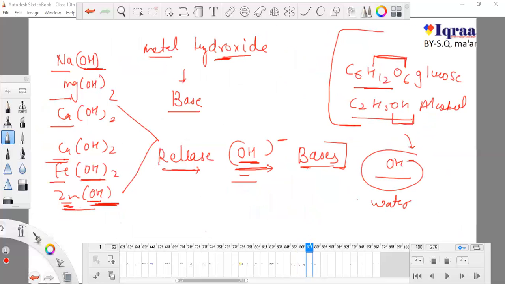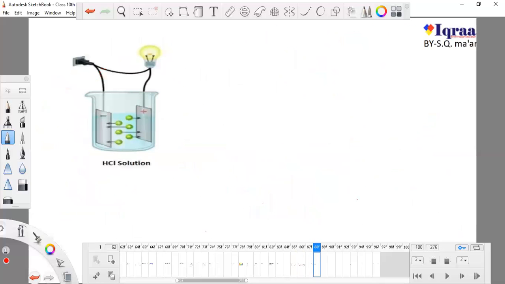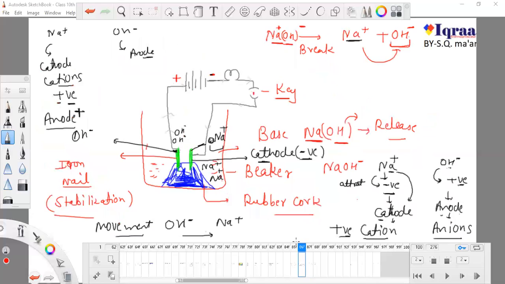So when these charges flow, this bulb will glow, because charges are moving in this solution. There are random charges and suddenly they are moving towards their corresponding poles, some towards the anode and some towards the cathode.